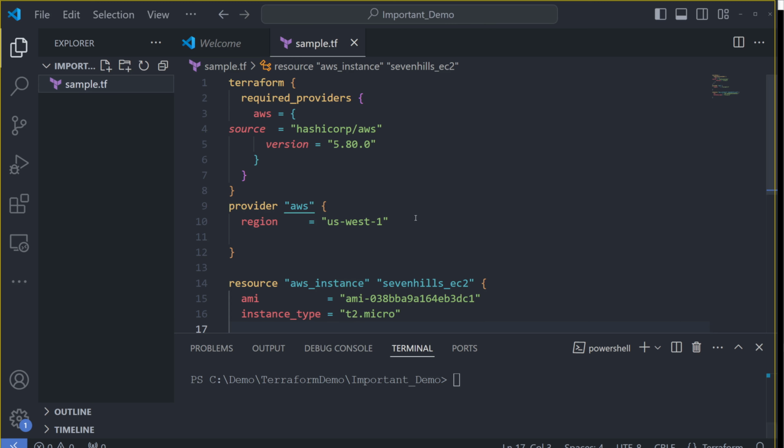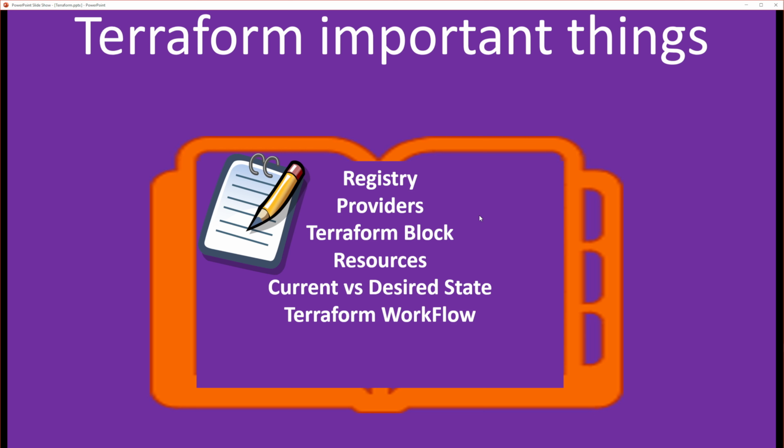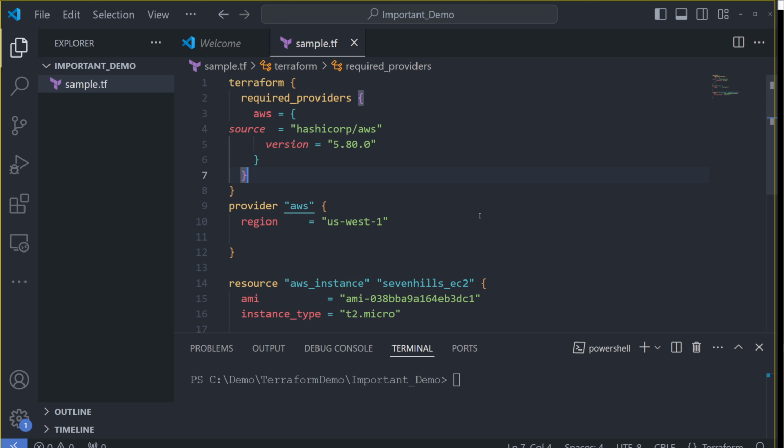Okay, so you have a Terraform code file, and the first thing is the Terraform workflow. The Terraform workflow basically has four different steps. One is init. When you do Terraform init, if you see here, I just have my Terraform file, and I mentioned that my cloud provider is going to be AWS, and the version is 5.80.0.